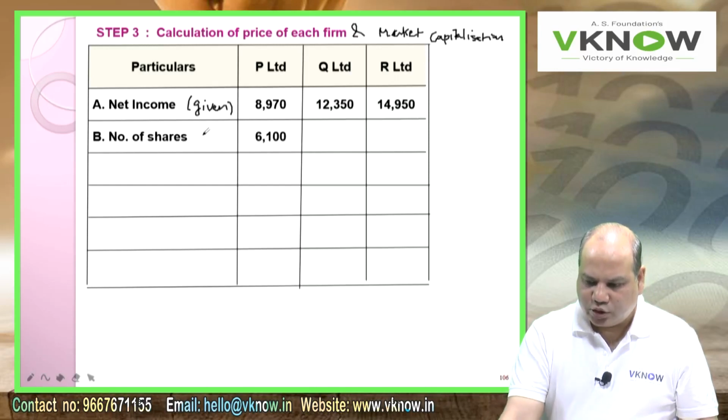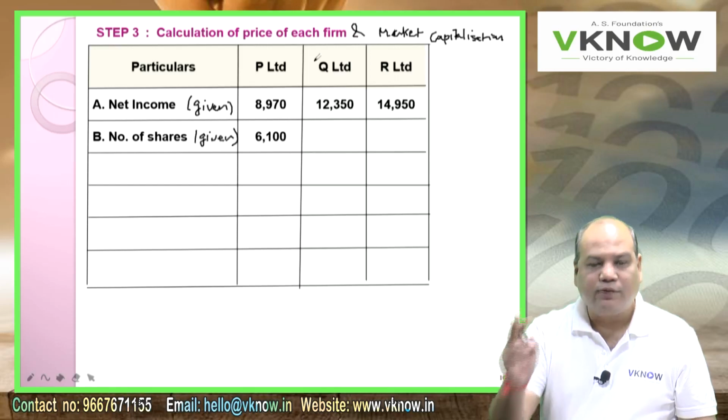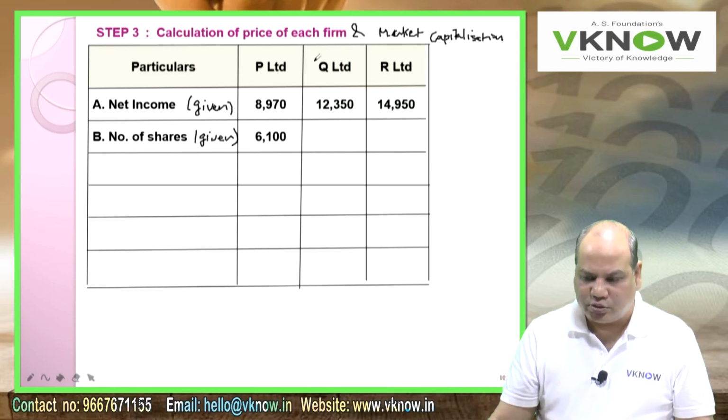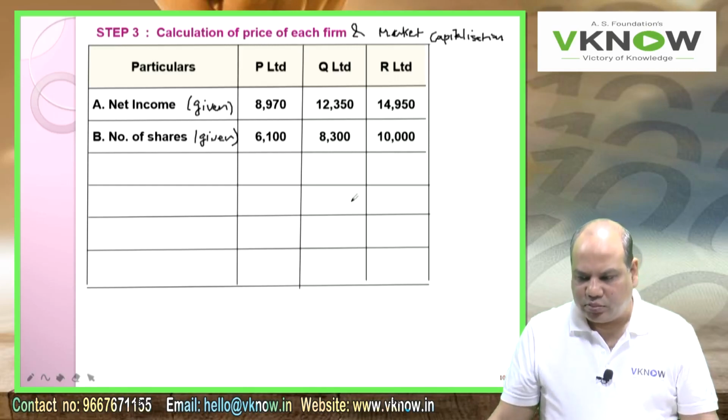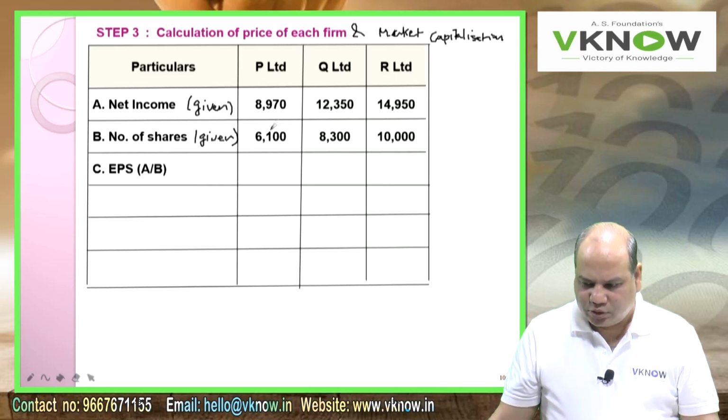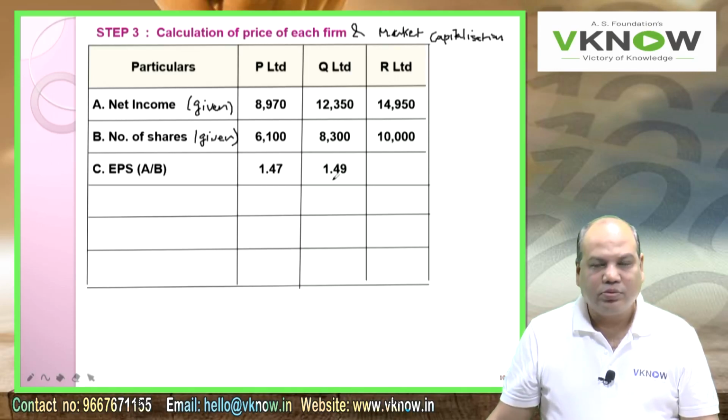Number of shares, this is also given in the question. Search for number of shares. If P ratio is given, the formula to get the price is EPS into P ratio. So we need to reach EPS. Therefore EPS is A by B. On your calculator, 8970 divided by 6100, 1.47. 12350 divided by 8300, 1.49. 14950 divided by 10,000, 1.50 approximately.